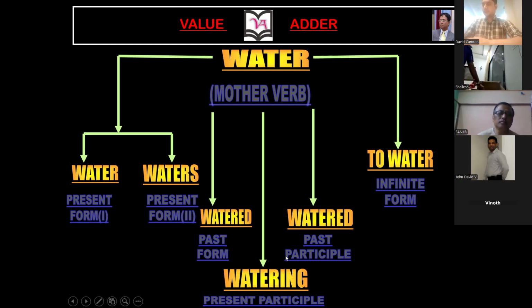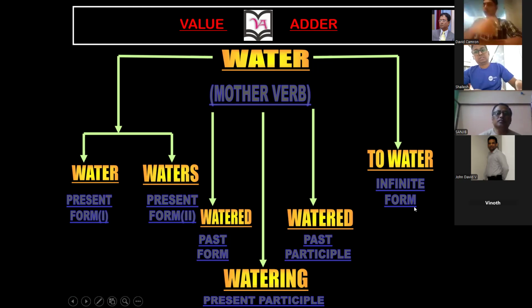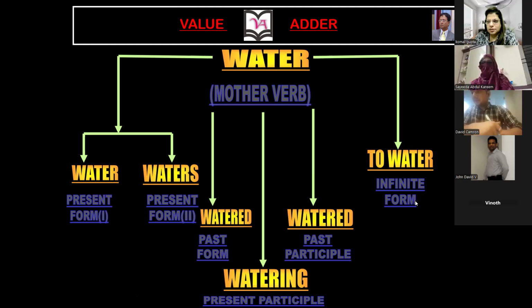I drink water, madam. That's not... I want to water the plants. John, this is a sentence. In this case, now you have to use the infinitive form. Okay. I want to water the plants. Okay. Next.